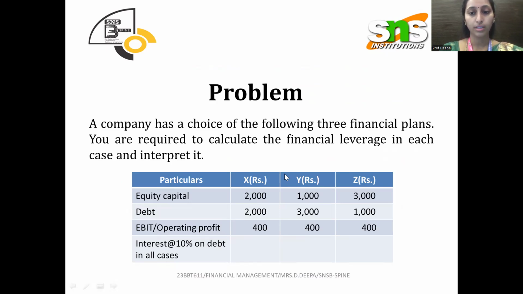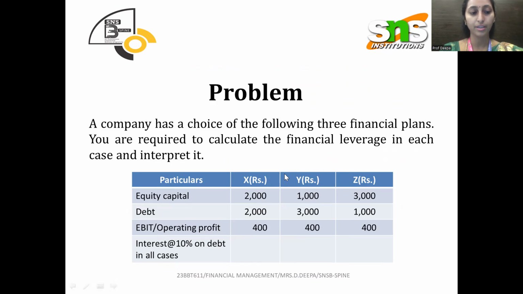In all three cases, that is plans X, Y, and Z, equity capital is mentioned here, debt data is given here, and EBIT. We directly have the EBIT, so we need not calculate it through sales minus variable cost, contribution, and all these things.